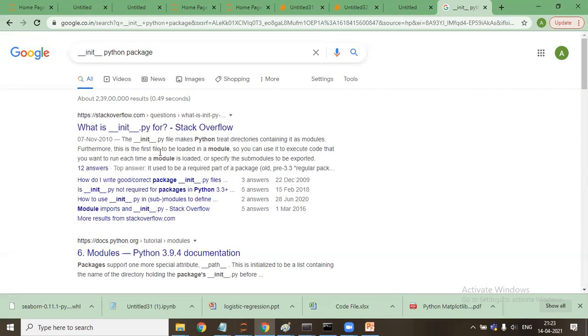This is the first file to be loaded in a module, so you can use it to execute code that you want to run each time a module is loaded. So every time you are loading any of the module, what is a module? Anybody, any idea?